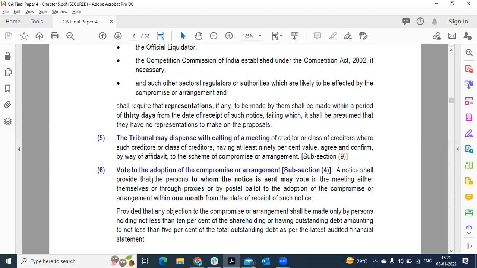Who can raise objection in the meeting? A person holding not less than 10% of shareholding or having outstanding debt not less than 5% of total outstanding debt.